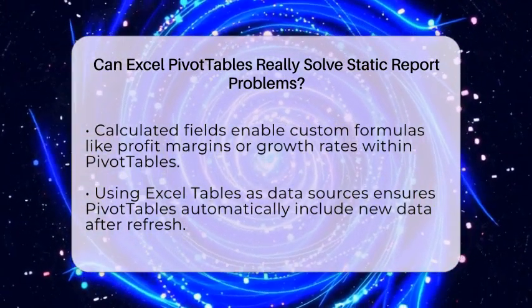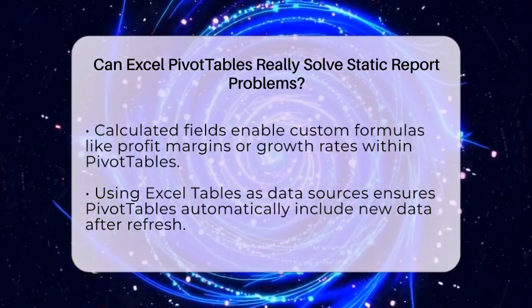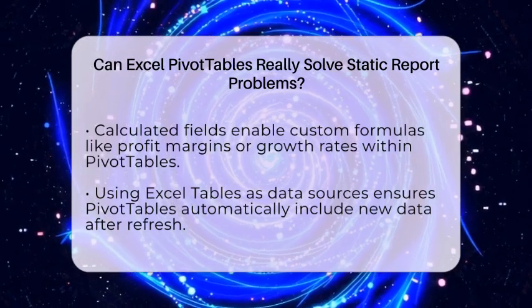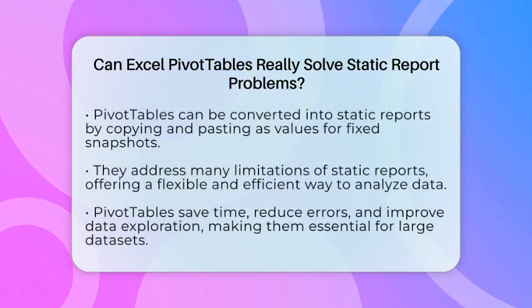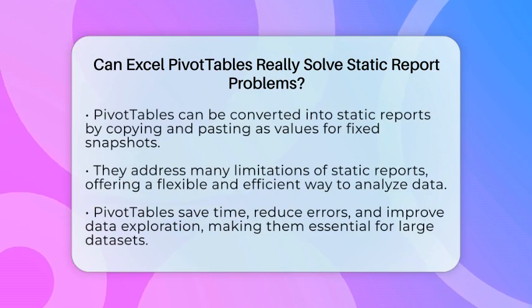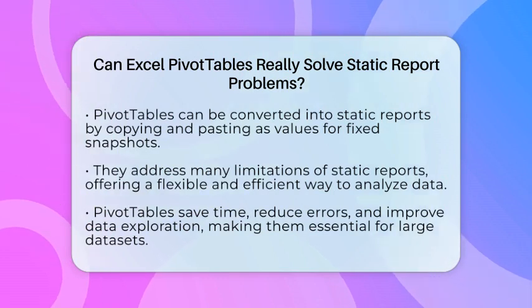If you need a report that stays fixed, you can convert a pivot table into static data by copying and pasting it as values. This removes the interactive features but keeps the report layout intact at that moment.